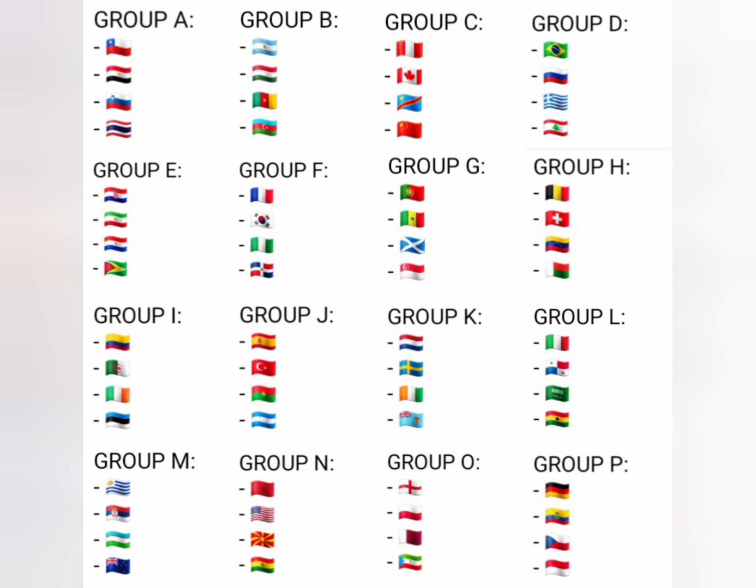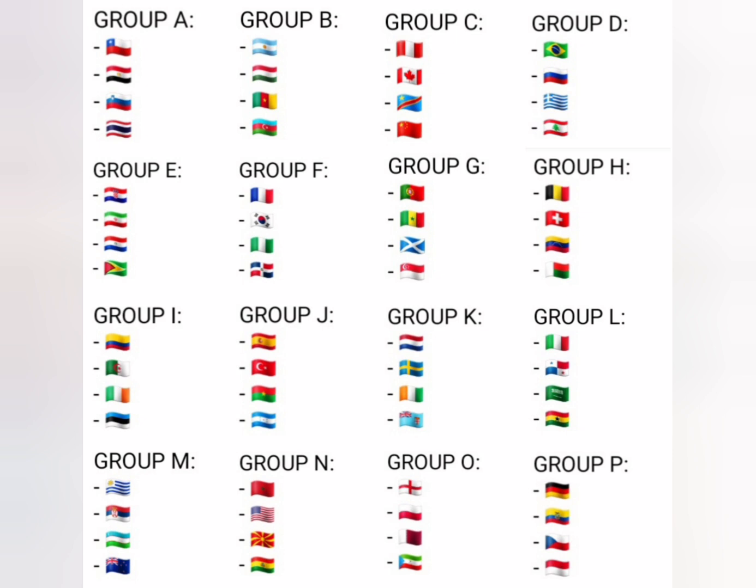In Group F it's France, South Korea, Nigeria and Dominican Republic. In Group G we have Portugal, Senegal, Scotland and Singapore. In Group H we have Belgium, Switzerland, Venezuela and Madagascar. In Group I we have Colombia, Algeria, Ireland and Estonia. In Group J we have Spain, Turkey, Burkina Faso and Honduras.